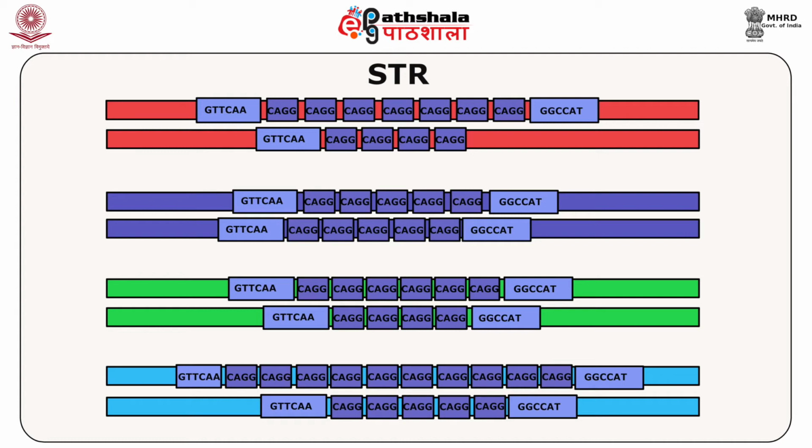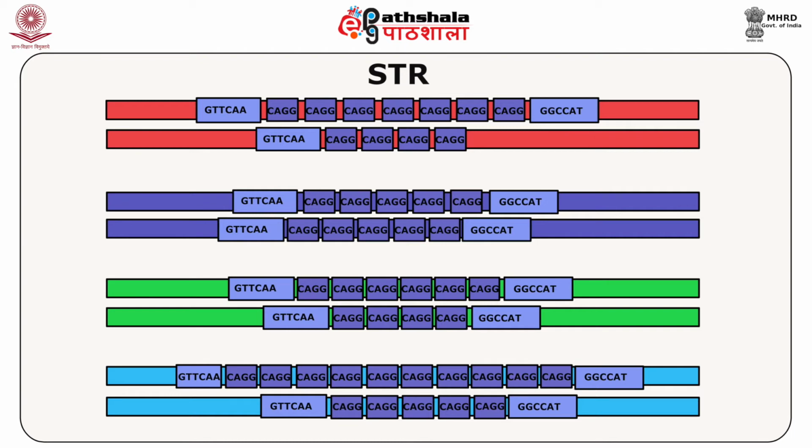They are highly polymorphic. This analysis helps in measuring the exact number of repeating units. STR helps in discriminating between two DNA profiles. Variability in STR length is of great importance in forensics.